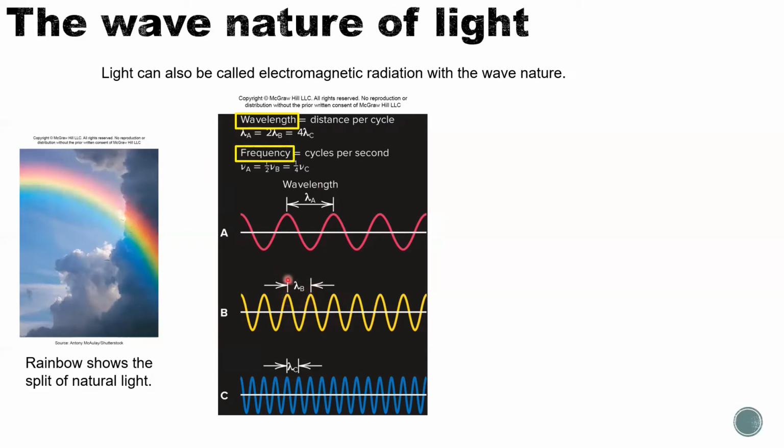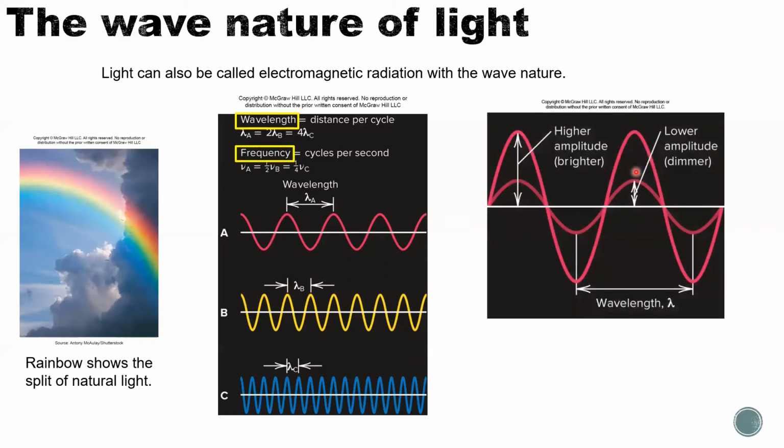So if at 0 the blue wave is at this peak position, and after 2 seconds it moved forward to the next peak, then the period of this wave is 2 seconds. So if you multiply frequency and period together, then you will get 1.